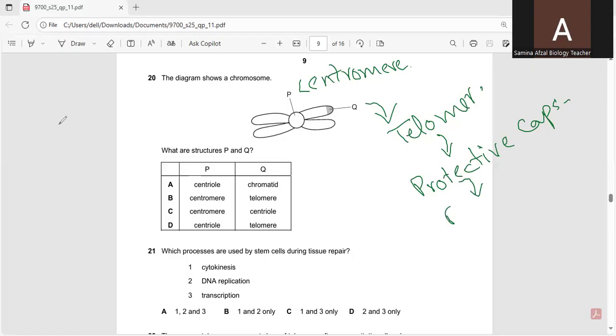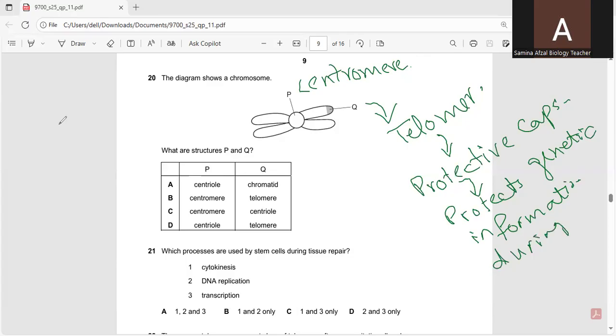So they protect genetic information during replication. So P is the centromere and Q is the telomere.